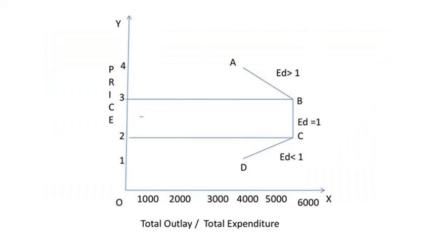In this graph, ABCD is the total outlay curve. Between the price of 4 and 3, or over the range A to B, demand is elastic as with a fall in price, total outlay has increased. Between the price rupees 3 and rupees 2, or over the range B to C, demand is said to be unitary as there is no change in total outlay or total expenditure even though price falls. Between the price of rupees 2 and rupees 1, or over the range of C to D, demand is said to be inelastic as with a fall in price, the total expenditure also falls.